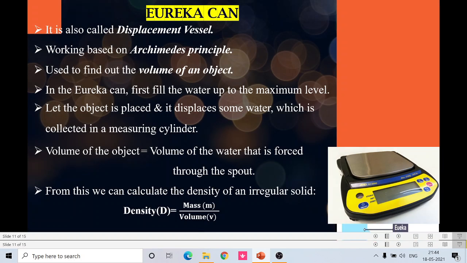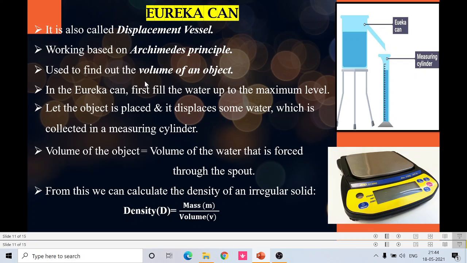So next one is Eureka can. So what is Eureka can? This setup is called the Eureka can method. It is also called a displacement vessel. Why? It is going to displace some liquid while we immerse some substance into the Eureka can, it is going to displace some water. That's why it is called a displacement vessel.